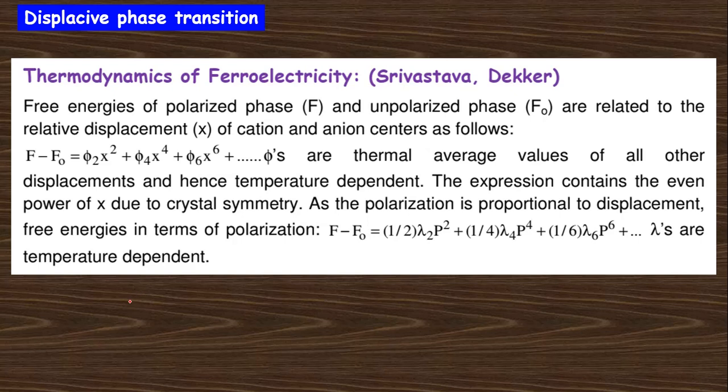In the case of ice to liquid, or water to steam, there is a latent heat. That means at a particular temperature a latent heat is required. That's why this is a first order phase transition. But in the case of superconductivity, there is no need for latent heat.